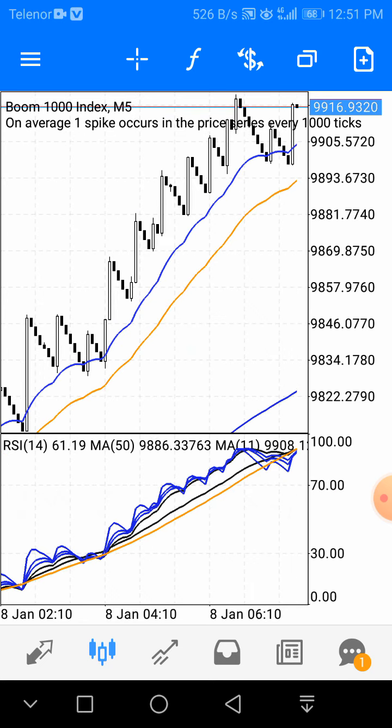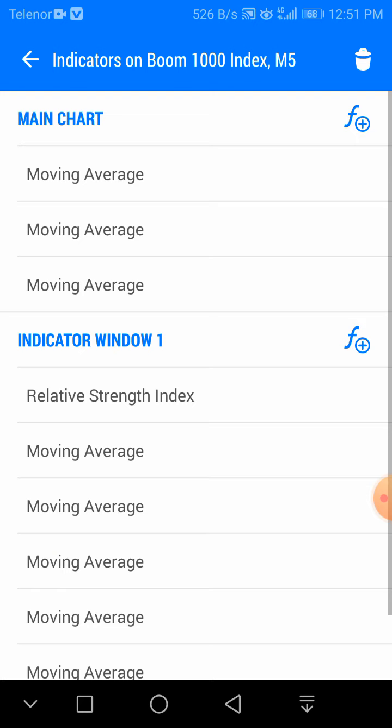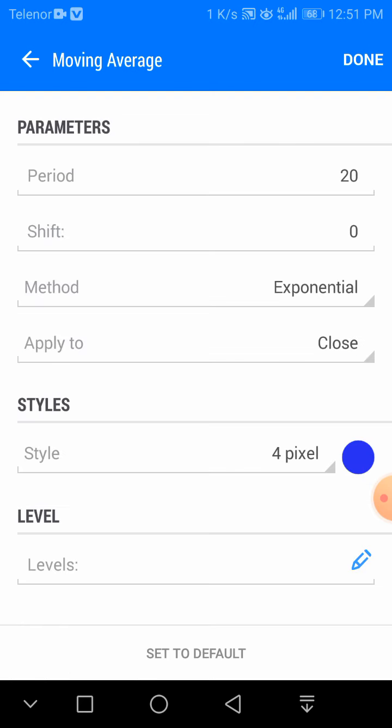First of all, we need to set up the strategy. Let's add the indicators. First, you need to add the 20 exponential moving average. Choose the color you like. The second moving average will be a 40 period, exponentially applied to close, and the third one will be 200, as I just told you. On H1 and H4, the 200 moving average works like support and resistance. So we are going to add the 200 exponential moving average.